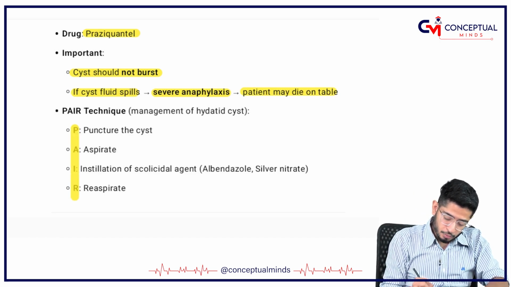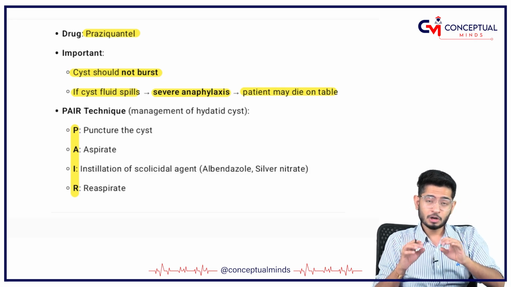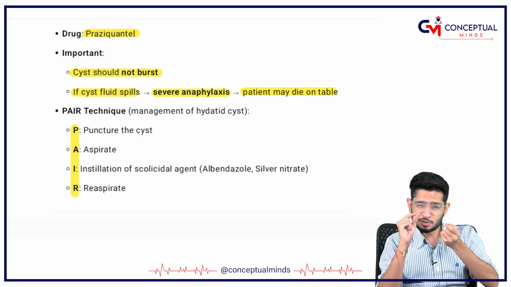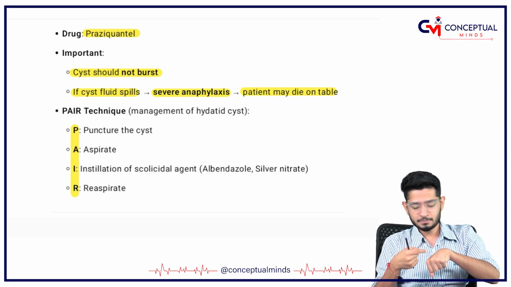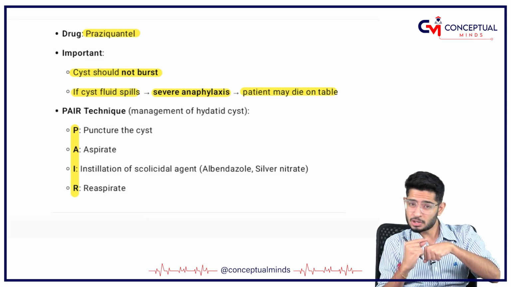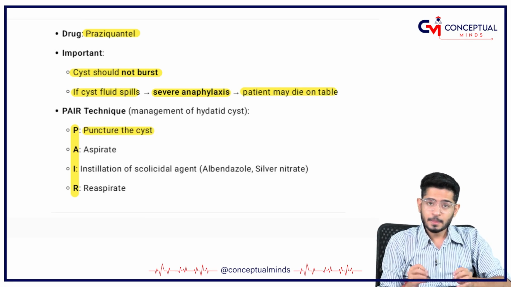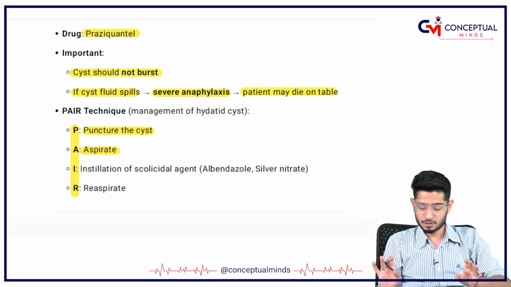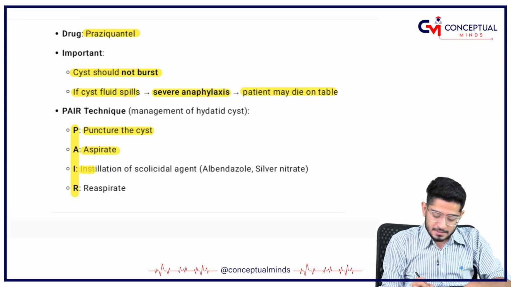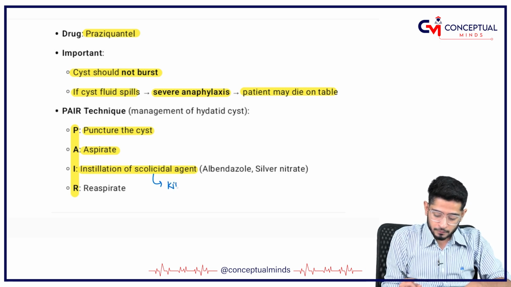You have to do the PAIR technique. Okay, PAIR technique. Now, you are not bursting the cyst, you are just doing a little puncture. Just like in order to inject some dye or something into the veins, we puncture the vein. We don't burst it. Okay. So, puncture the cyst, aspirate all the fluid out because that is the riskiest part. Then you will instill some scolicidal agents.